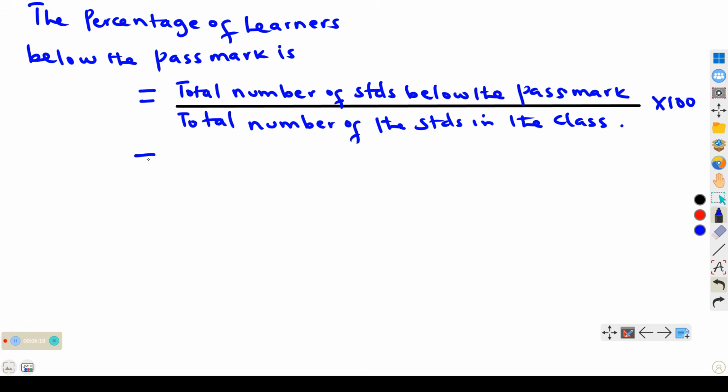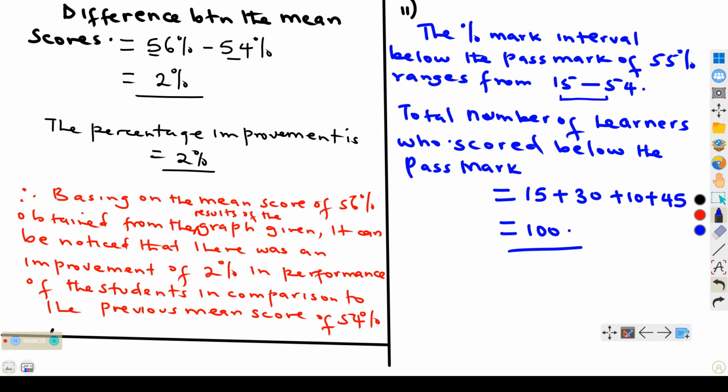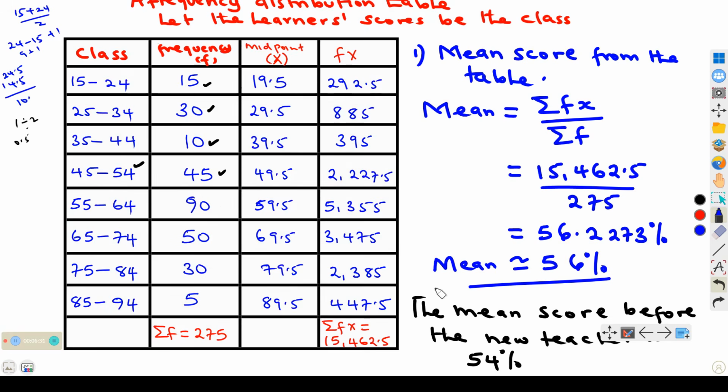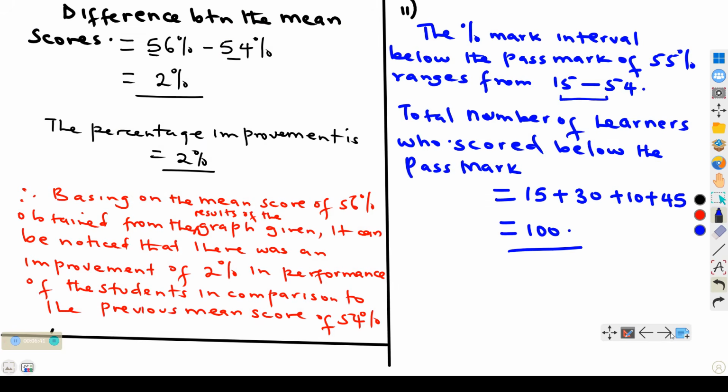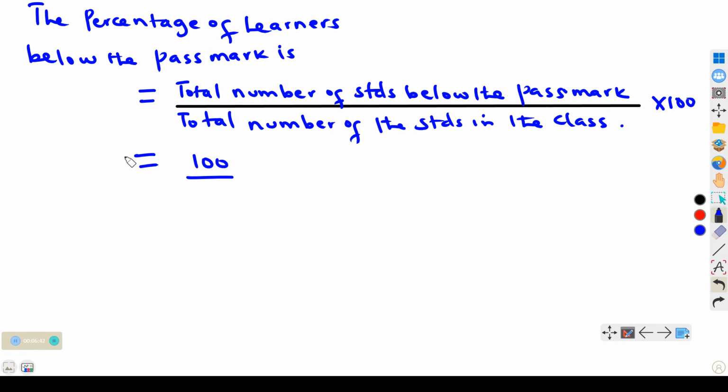We have seen that 100 students scored below the pass mark, and we have the total number of students in the class as 275. So this is 100 over 275, multiplied by 100.